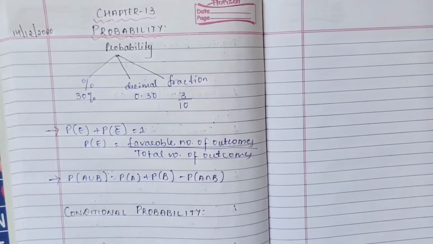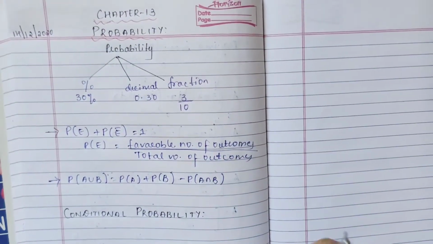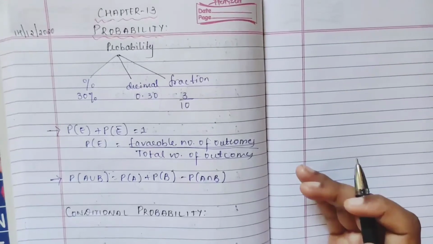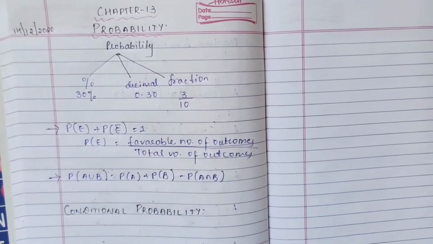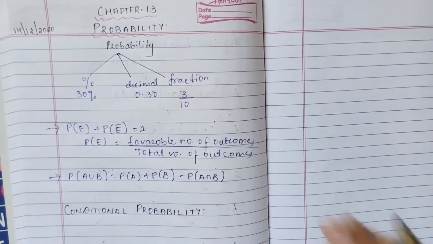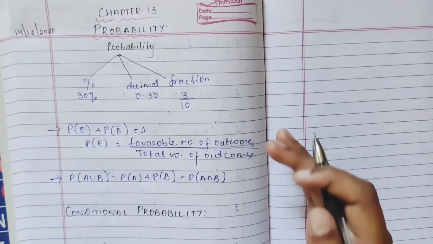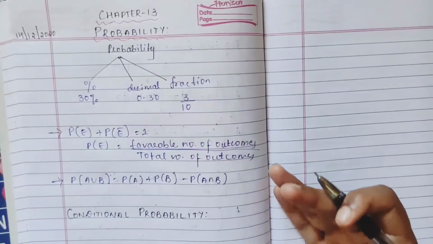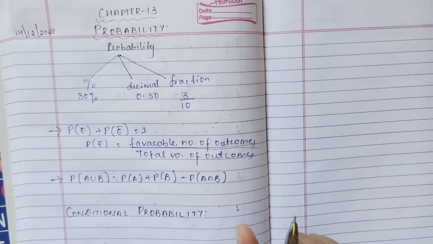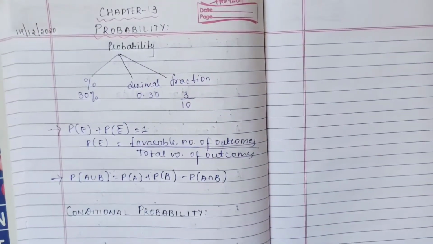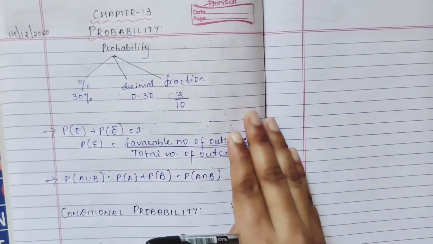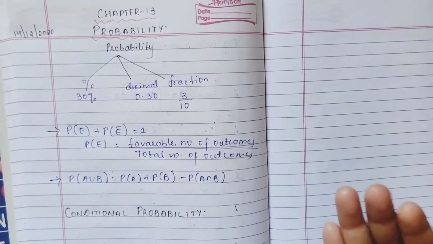For example, if I ask you what comes after January, you are sure, you are definite, you are certain that it's February. Now if I ask you what comes after 10, obviously you will tell 11. So here these events are certain, where you are sure about what is going to happen next.